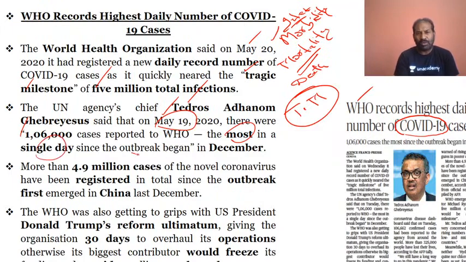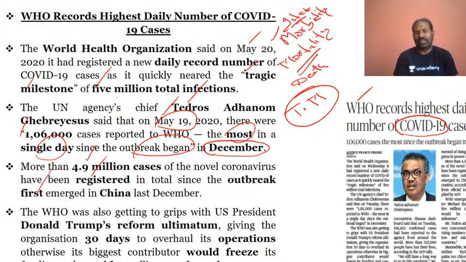The milestone is 5 million. On a single day it is 1,06,000. Since it started in December, May 19 is the spike, with more than 4.9 million cases of the novel coronavirus registered.